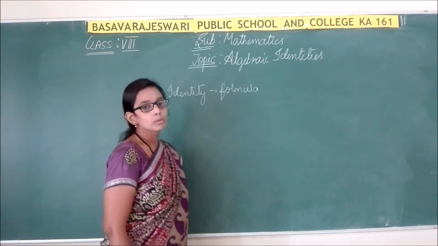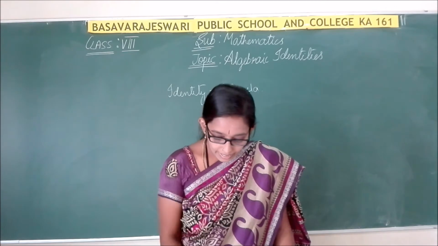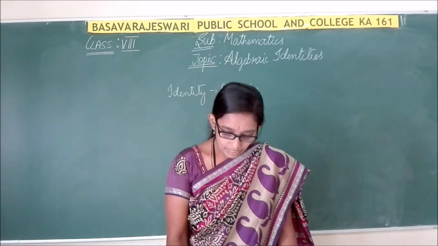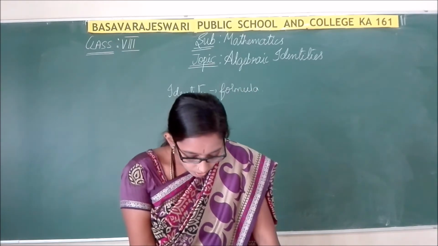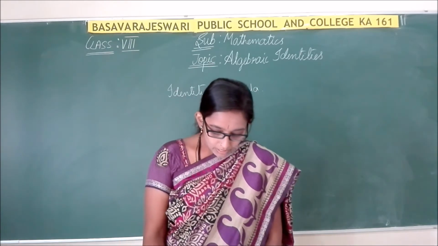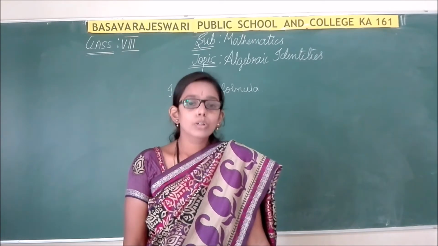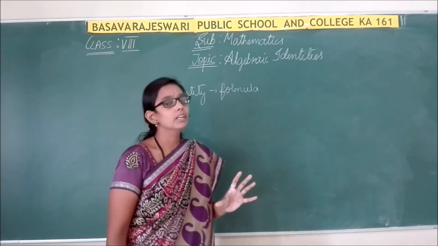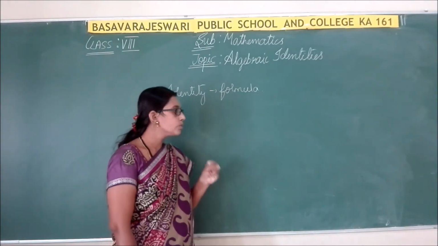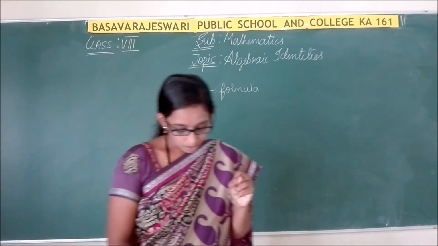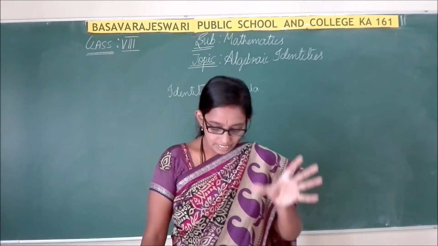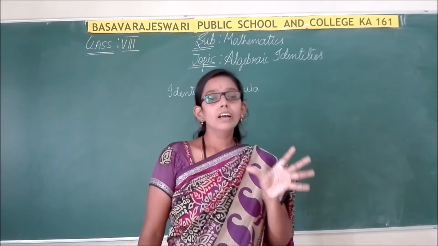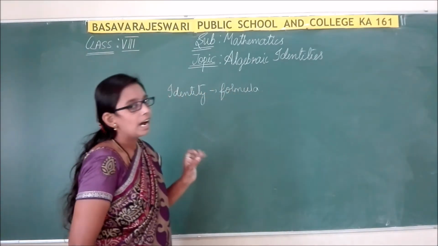If you see the textbook, identities are nothing but formulas which hold for different values of the variables. It is a general formula which holds irrespective of the values of the variables. So it is called an identity.